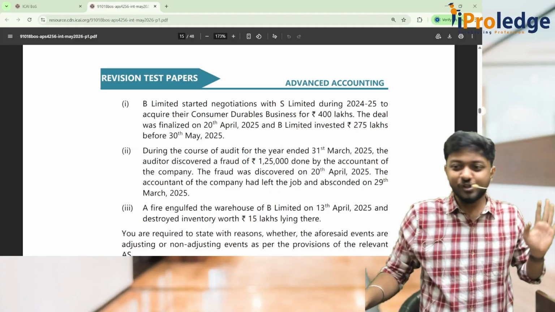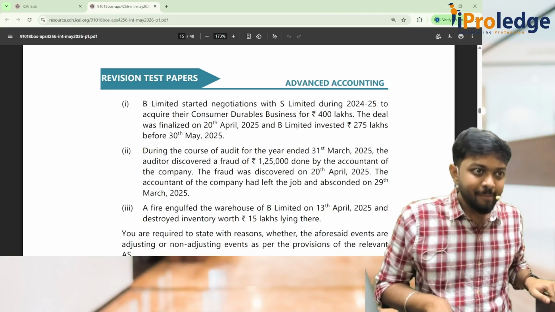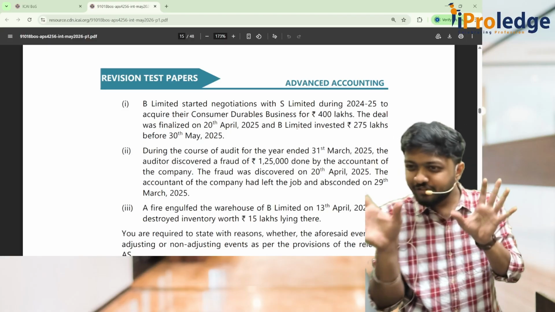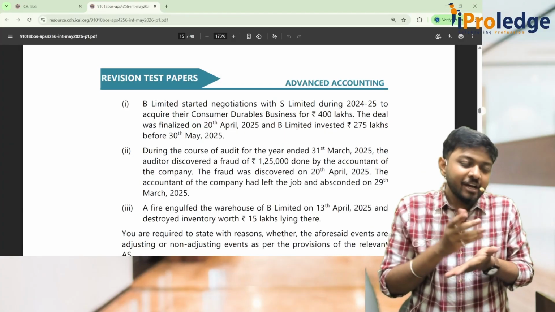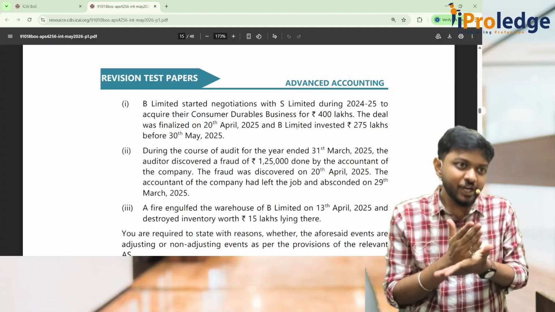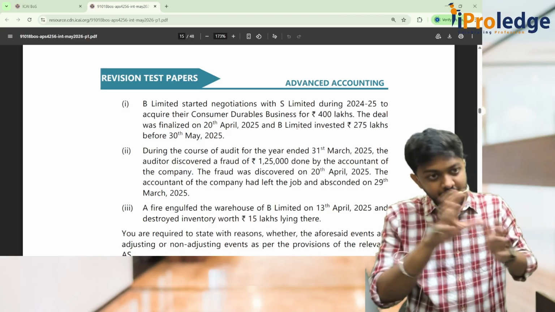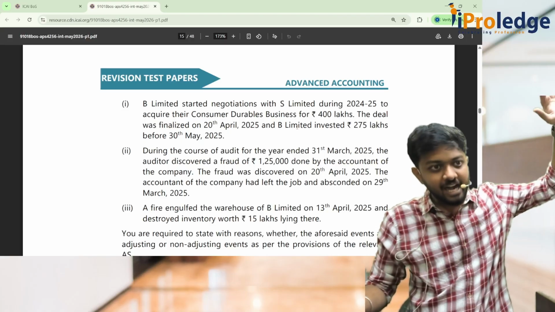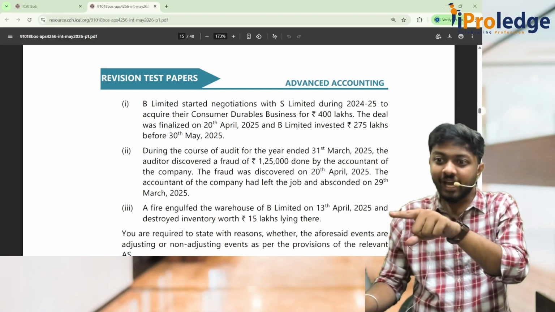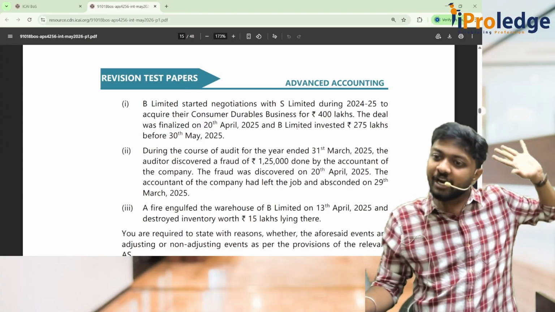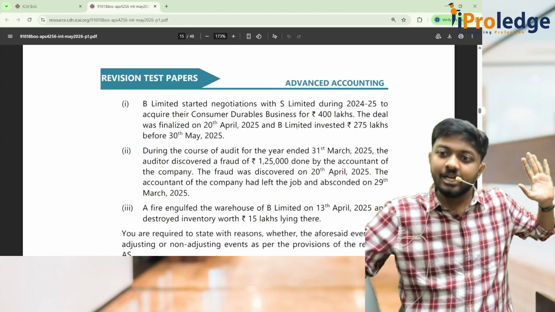See, this is a confusion most of the students go through. For an adjusting event, conditions should be existing on the balance sheet date. Please focus very simply. This one logic will help you for all your AS 4, AS 5. For something to be an adjusting event, conditions should exist on the balance sheet date. Please understand, whatever is supposed to happen has happened already at the end of the balance sheet date, but you did not know it. You came to know about it later. In this case you can adjust it. Otherwise, this is the situation where you came to know about this information later. Adjust it.